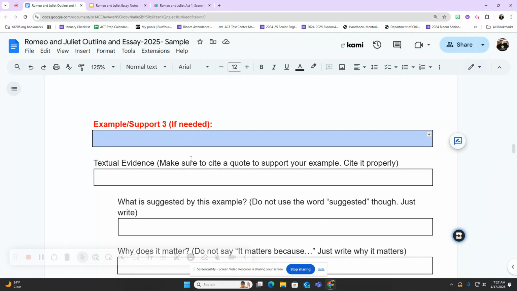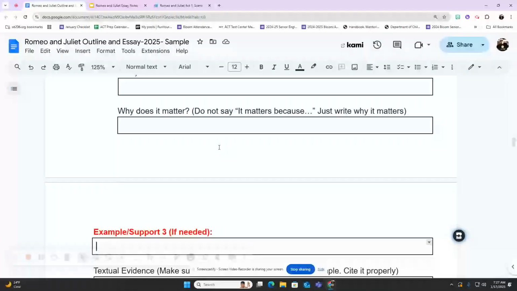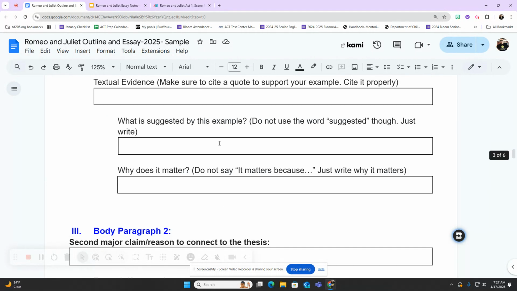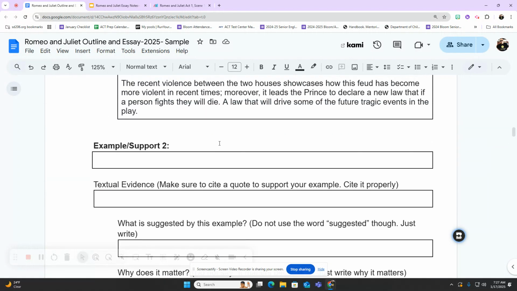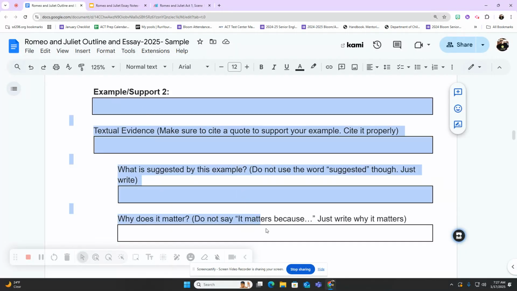So again, your goal is to shoot for 3, but if you can only come up with 2, the third is just there if needed. But make sure if you only have 2, that it's strong. If you can only come up with 1, that's not good. You don't have a good point if you can only come up with 1 example to support your point. That's not strong enough of an example. So what you want to do then is outline the rest of your first body paragraph. So once you're ready to do that, pause the video and then complete these boxes for your other examples for your body paragraph. So pause the video and do that now.